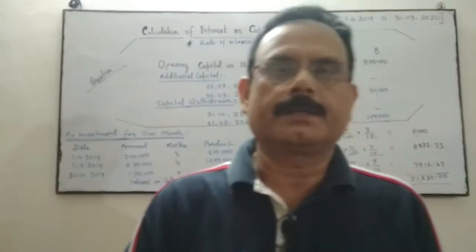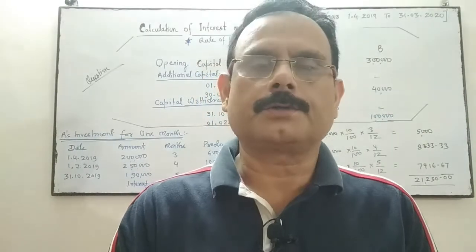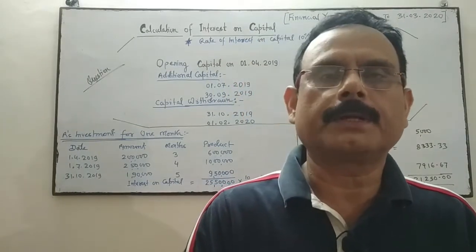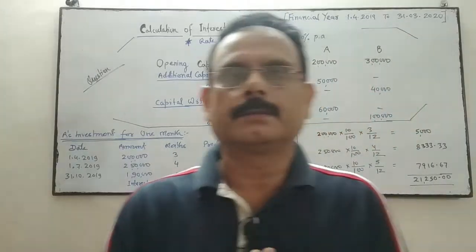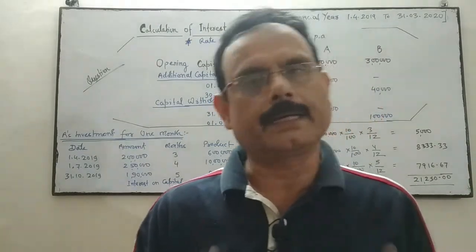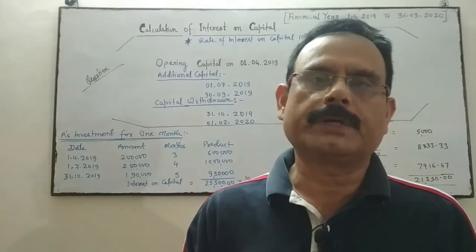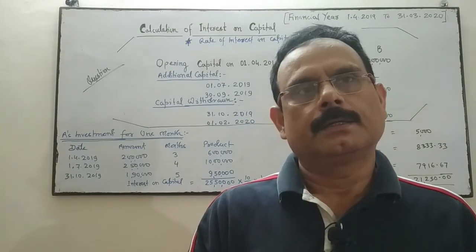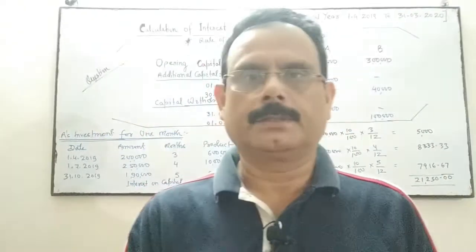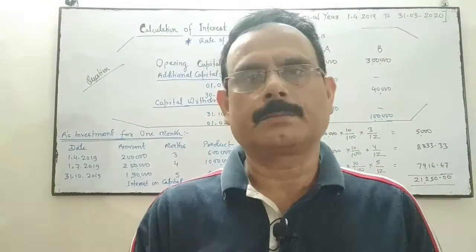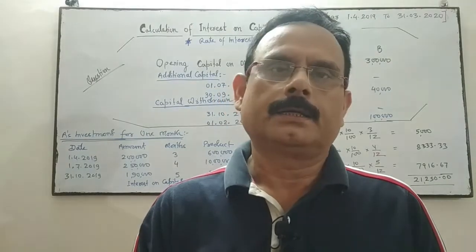Now the next topic is calculation of interest on capital under the chapter Fundamentals of Partnership Firm. This calculation of interest on capital will be required when we are going to prepare the P&L appropriation account. Interest on capital will be calculated by us by different methods as per the information given in the question. So I'm giving you one example, one question, and we'll discuss how this question will be solved.